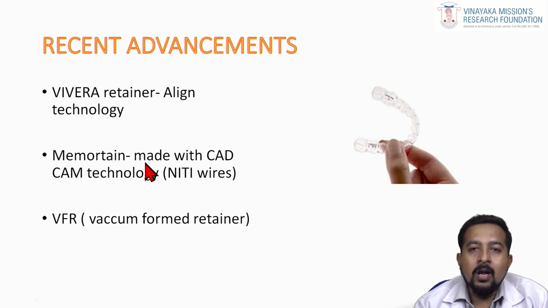Then there is something called Memotain, which is nothing but a fixed lingual retainer, which we have explained already, but in this case it is made up of a nitinol wire which is curved and adapted to the lingual surface of each tooth, and it is CAD CAM technology, so it is individually made for each tooth. After scanning once the correction is achieved, you can scan the teeth and customize this. So Memotain is simply a memory retainer made up of nitinol wire.